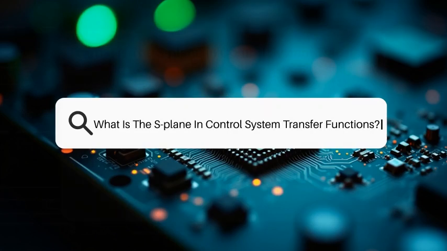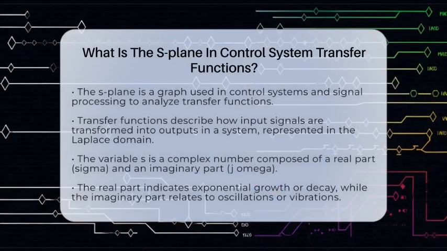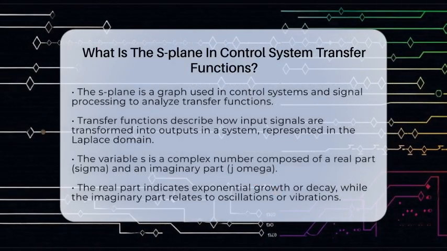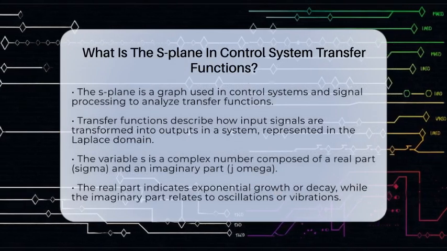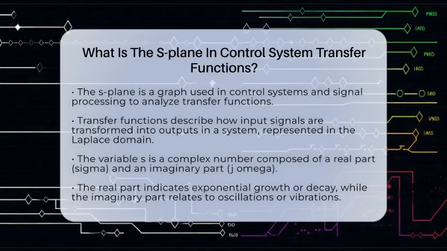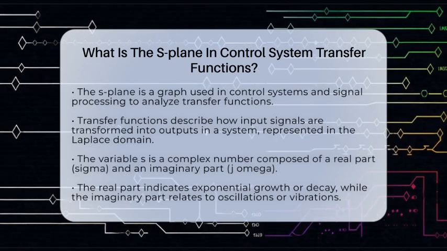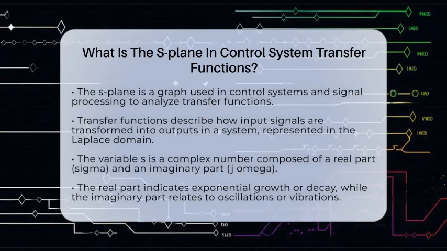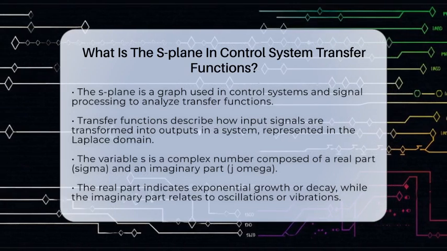What is the S-plane in control system transfer functions? Imagine you have a control system and want to understand how it behaves over time. The S-plane is a powerful tool that helps you see that behavior clearly. It is a graph used in control systems and signal processing to analyze transfer functions.